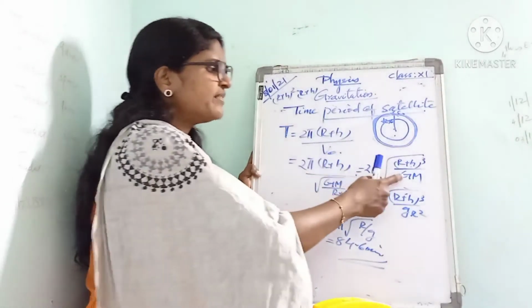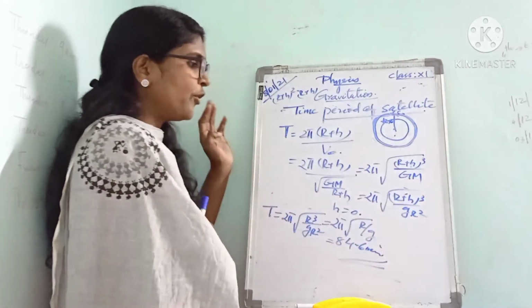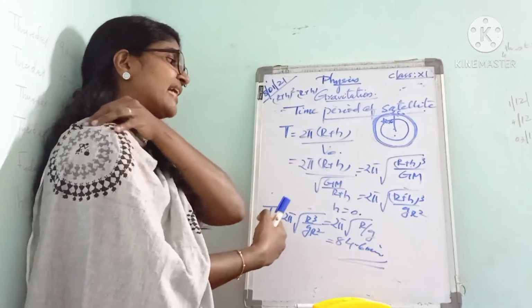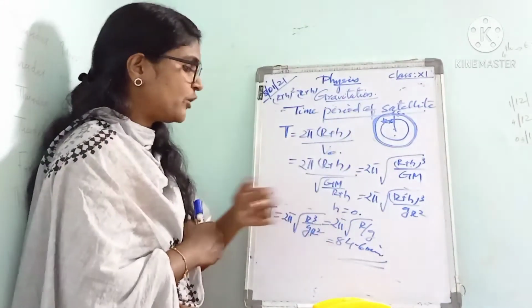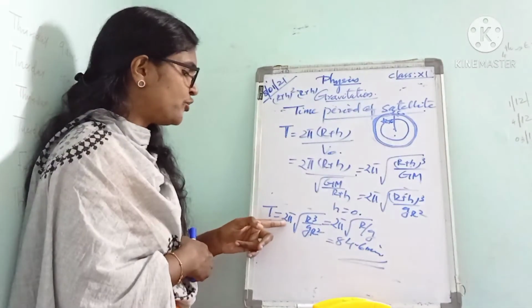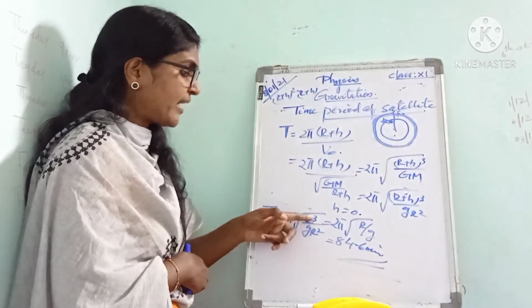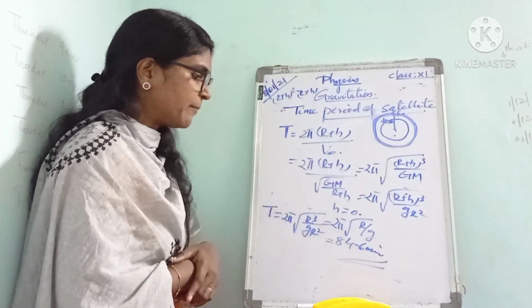Okay. Then instead of GM, we can write gR². So T = 2π√((R+h)³/(gR²)). Next, we are assuming that the satellite moves very close to the Earth's surface, then height h is equal to 0. So T = 2π√(R³/(gR²)). Then R² cancels, and T = 2π√(R/g).